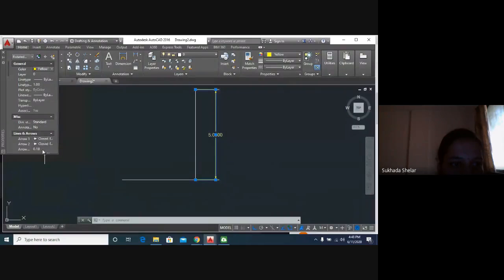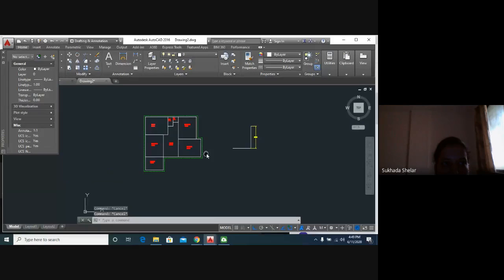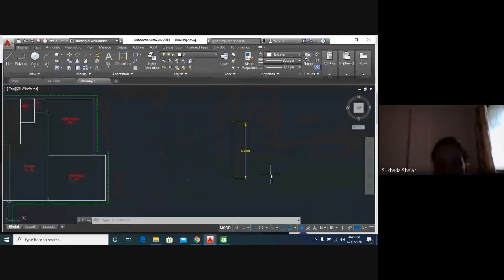Okay, this is asking for arrow size. Now it's 0.18. If you have to draw a big drawing, you can increase it so that it can be easily visible. Suppose I change it to 0.25. You can see here the arrow size has become bigger. Can you see it? Okay, good. Now I will just escape this and close this dimension window.